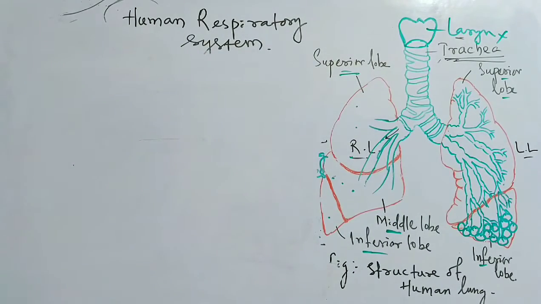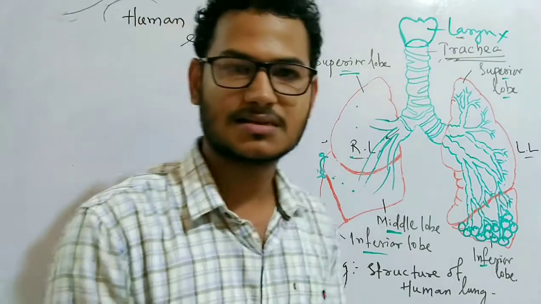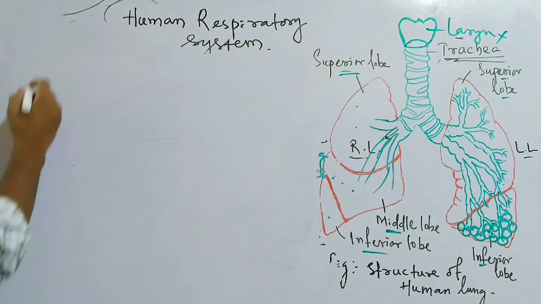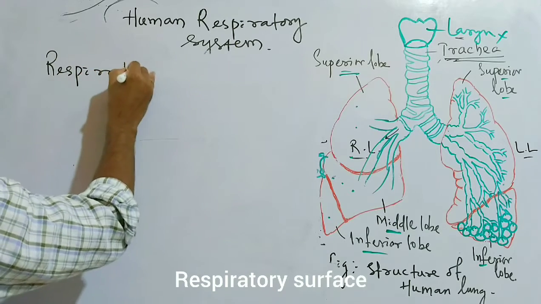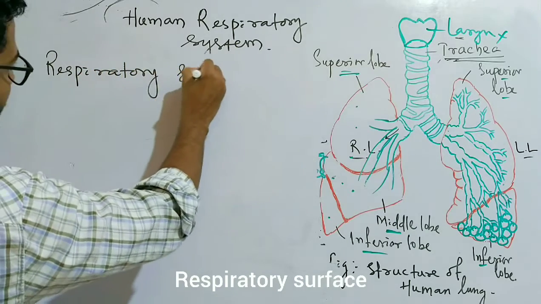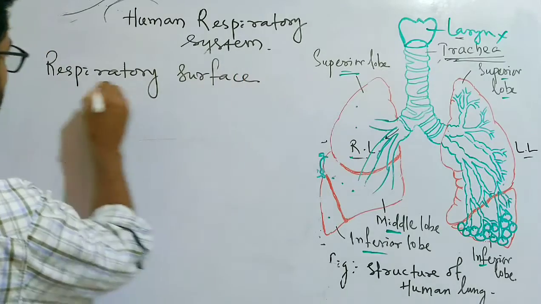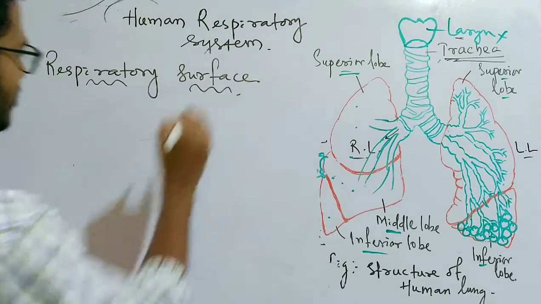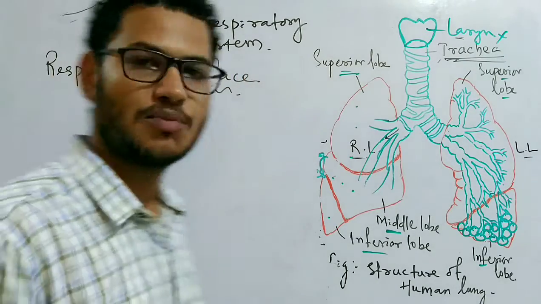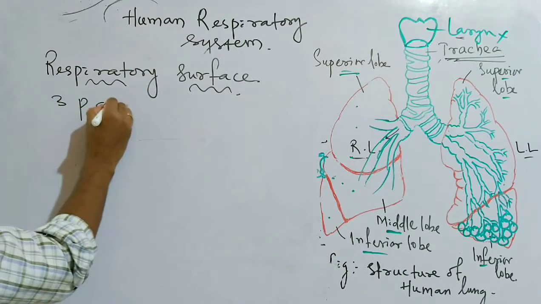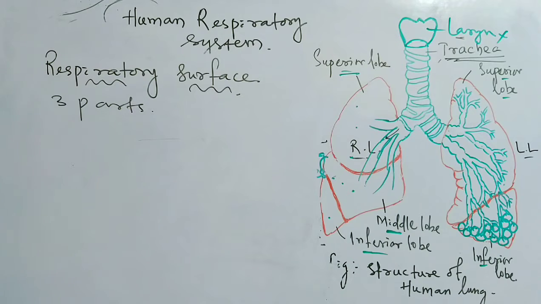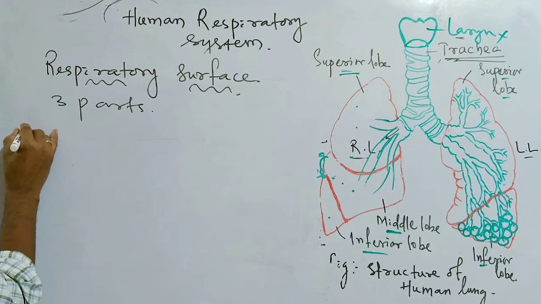These walls form a surface which is known as the respiratory surface. So what is the respiratory surface? The respiratory surface is made up of three important parts. So what are the three important parts?